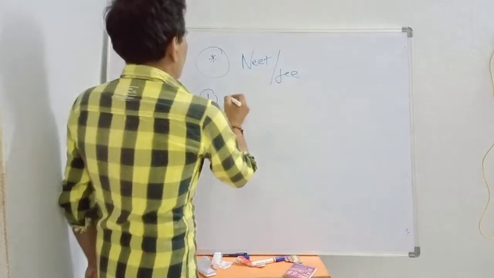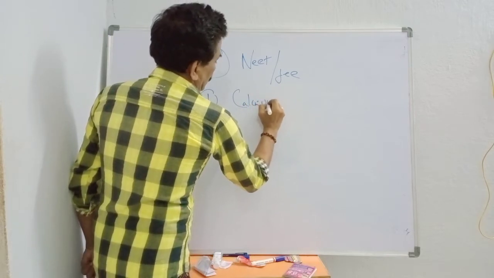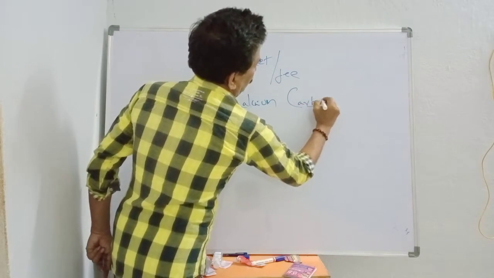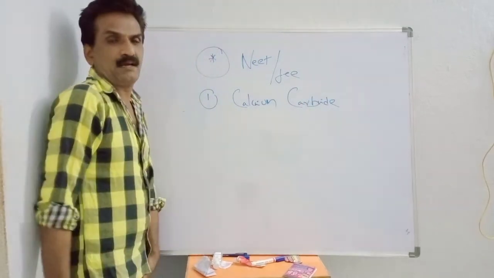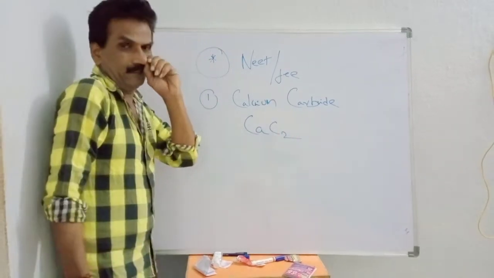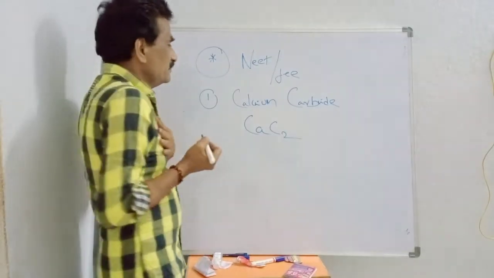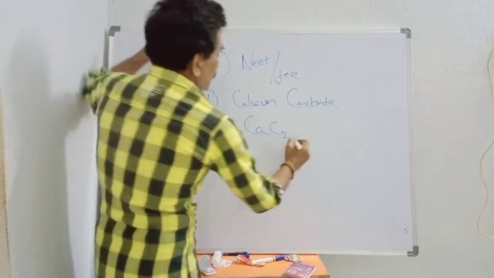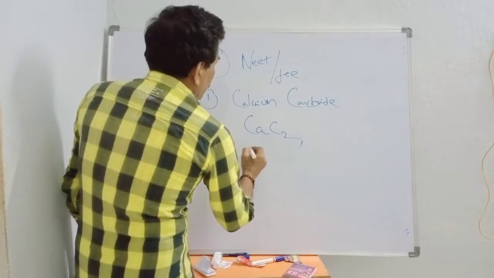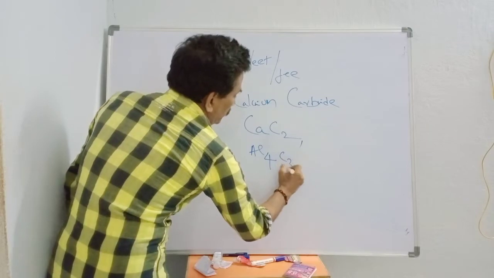One is calcium carbide, CaC2. The other is aluminum carbide, Al4C3.